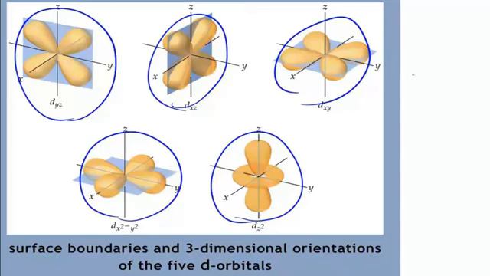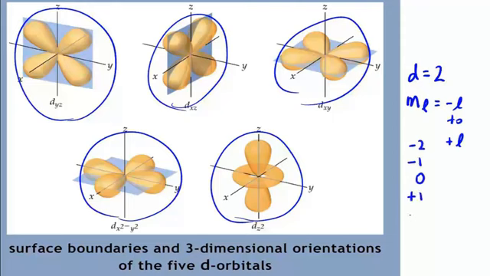We know that at the d orbital, the quantum number L is 2, and the orientations, m sub L, are going to be negative L to positive L. So if that's the case, the possibilities are negative 2, negative 1, 0, positive 1, and positive 2.